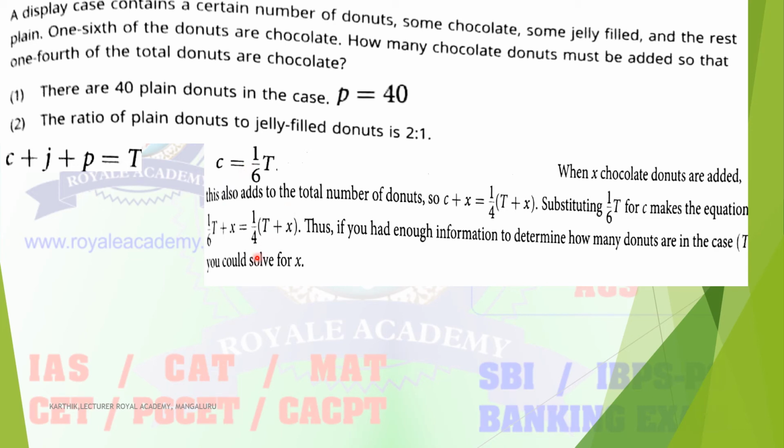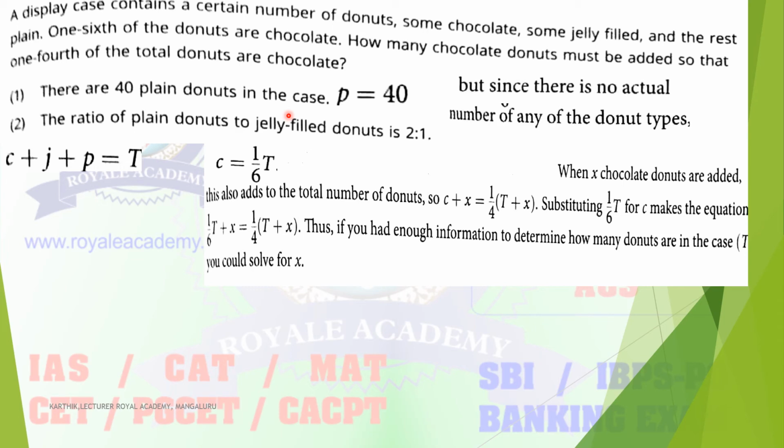So in the first statement, what is given? There are 40 plain donuts in the case, so P is equal to 40. They have just given the information about P, and nothing else, so we can't determine the answer. Why? Because there is nothing about J or C. So from the first statement alone it is not possible to find out.